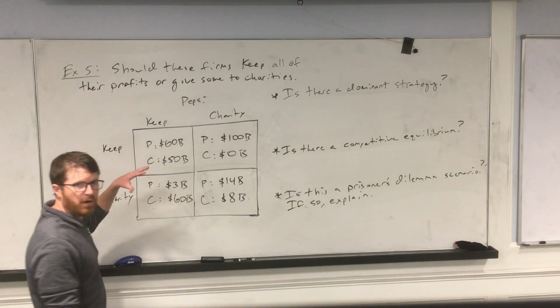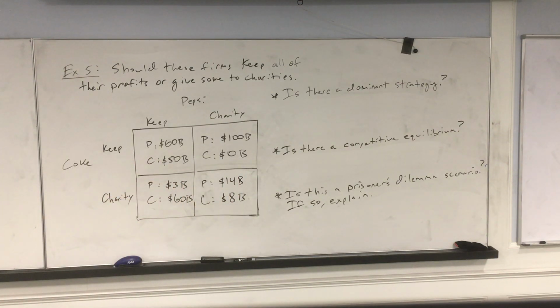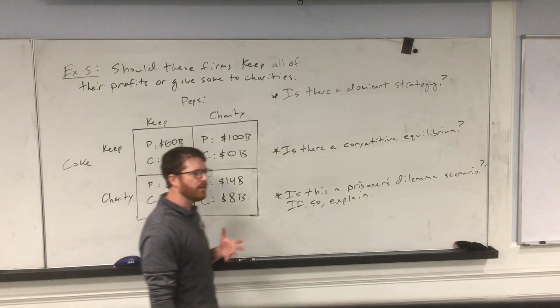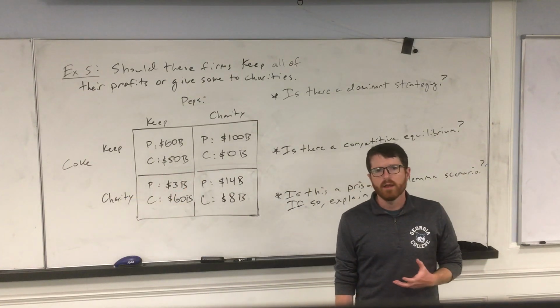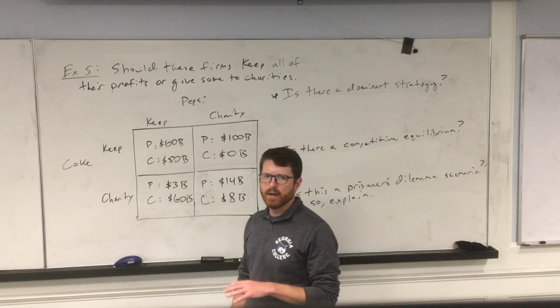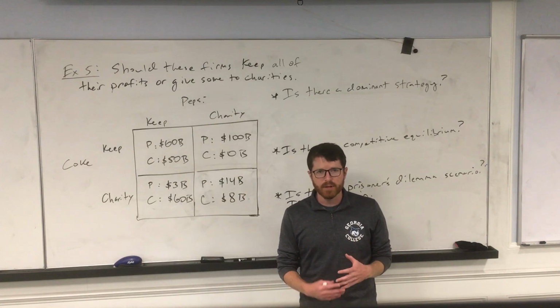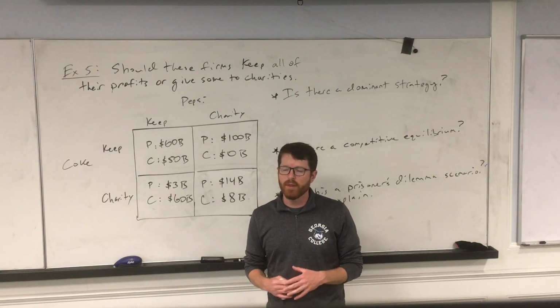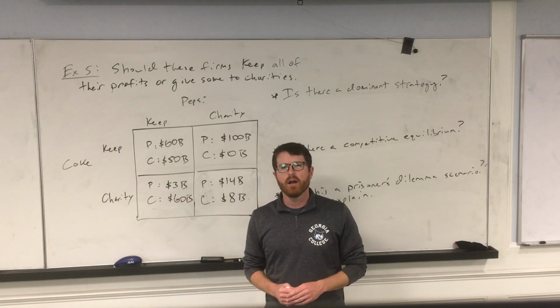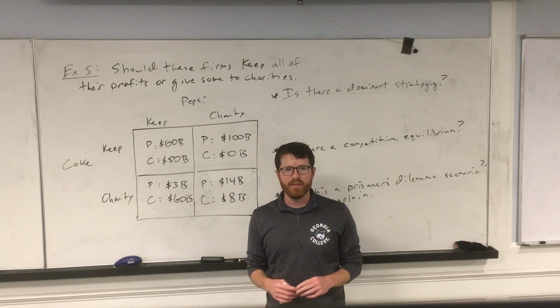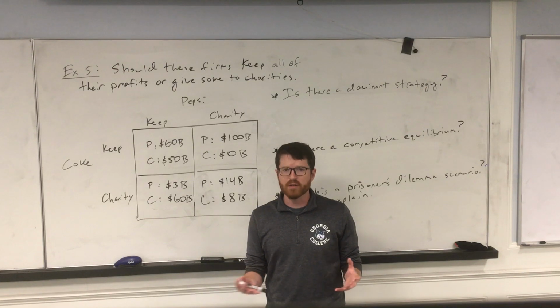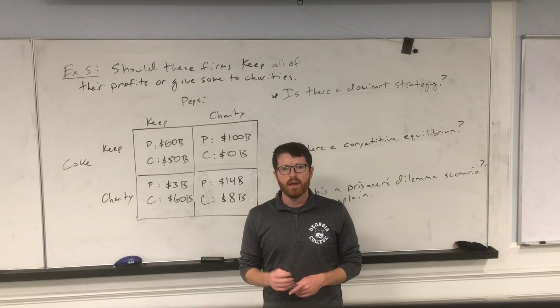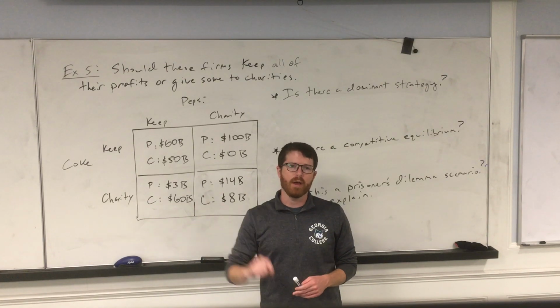So here's just one more version of a game theory oligopoly choice. You've got two firms, Coke and Pepsi, and they're trying to decide whether or not to donate some money to charities. And you can think about why this would be a good example of oligopoly and game theory. Coke and Pepsi, they're not the only soft drink producers, but they produce such a large share of the soft drinks out there that they could be described as an oligopoly, okay? And as such, they care about what the other competitor does.